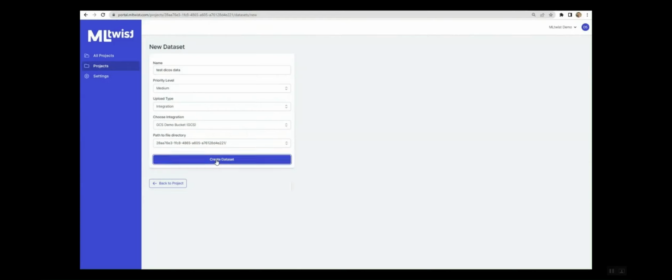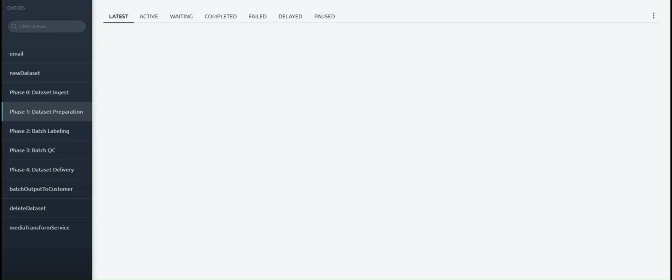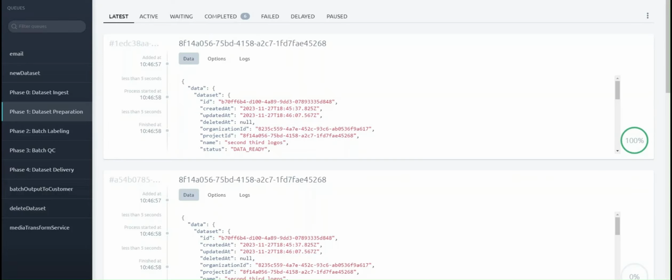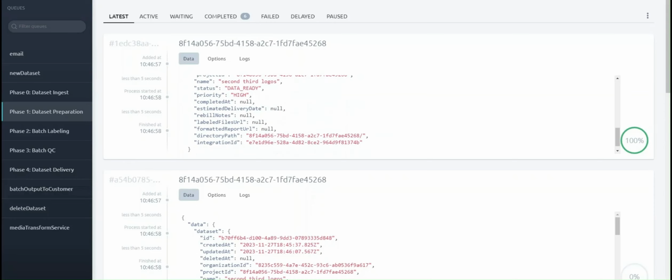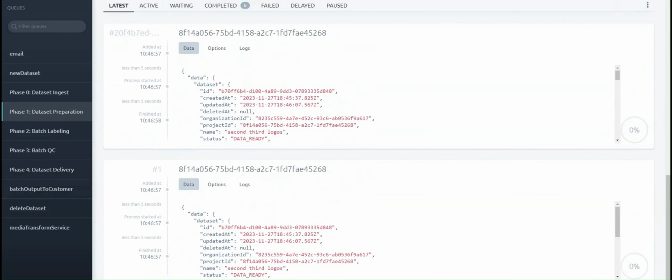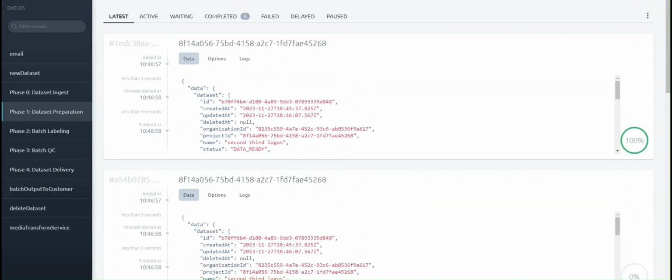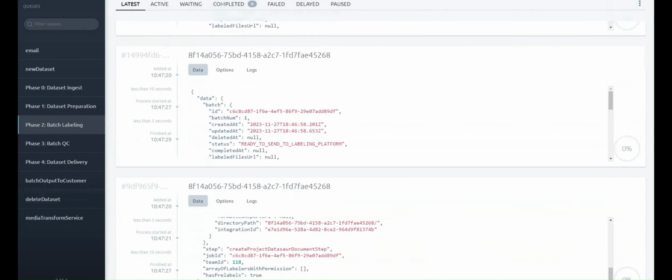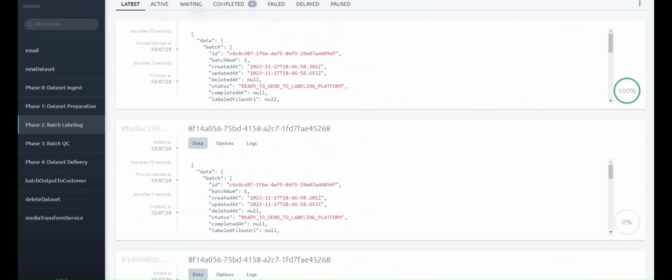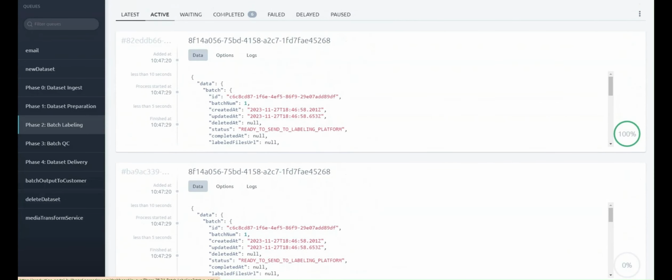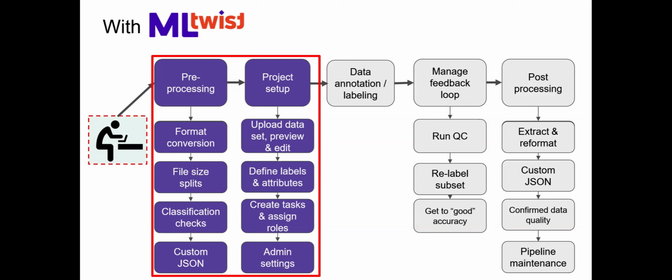Let's look in our internal monitoring tools so we can see what's happening in the background. MLtwist performed a number of critical functions: extracting the data, batching it, formatting it, handling file input format conversion, output conversions, ontology, setting data up in the right labeling tool, and assigning teams to work on it. These are processes that need to be done every single time customers have new data. Within a matter of minutes, MLtwist automated what can take weeks of manual data janitorial work, speeding up model deployment, saving our customers a ton of cost, and freeing up their data science team to focus far more on data quality and their AI model.